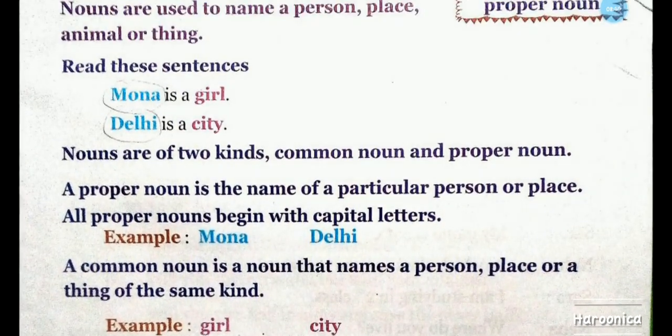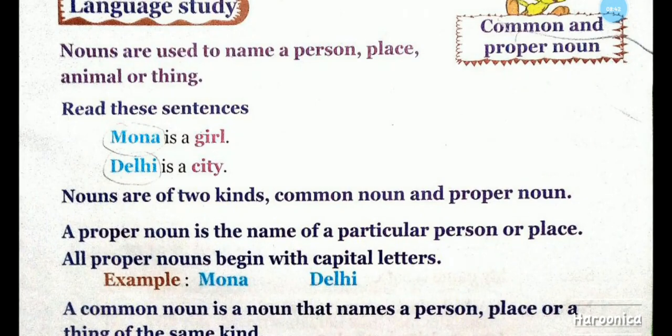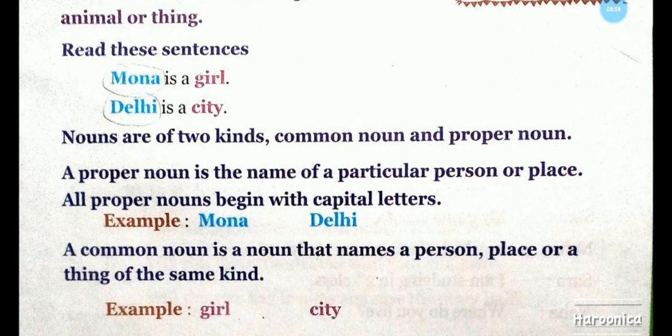So, nouns are used to name a person, place, animal or thing. Read this sentence. Mona is a girl, Delhi is a city. Nouns are of two kinds, common noun and proper noun. A proper noun is the name of a particular person or place.